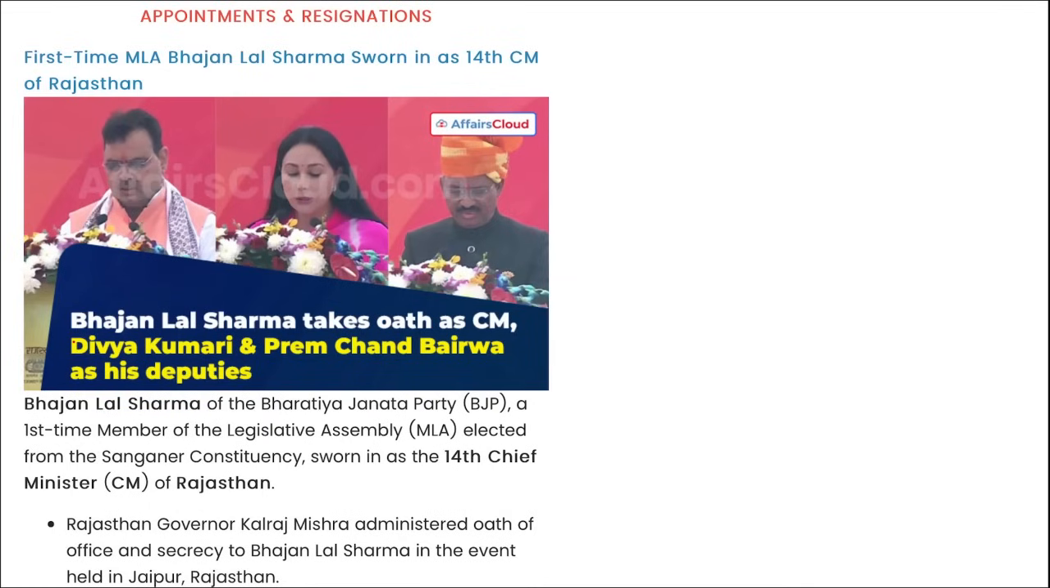Next, in the pictures you can see Bhajan Lal Sharma takes oath as the Chief Minister, and Divya Kumari in the picture, and Prem Chand Bairwa have been appointed his Deputy Chief Ministers of Rajasthan. Correct?